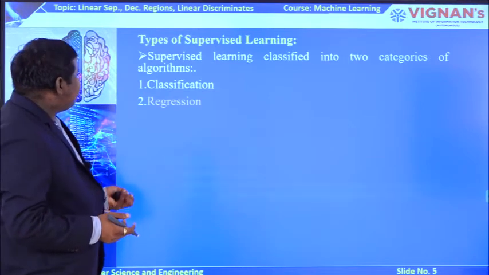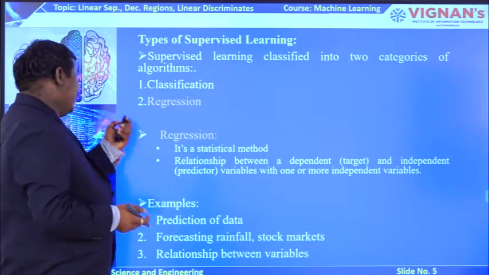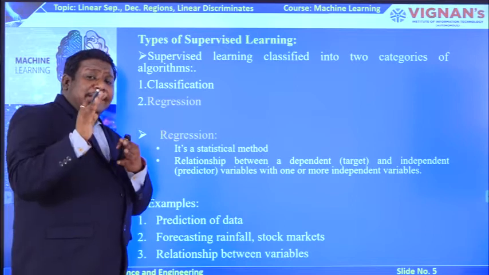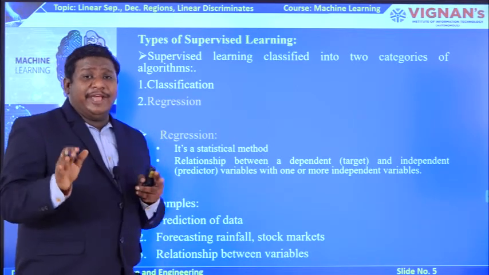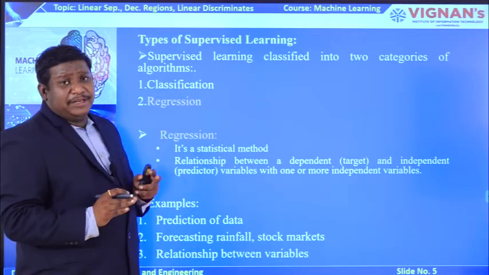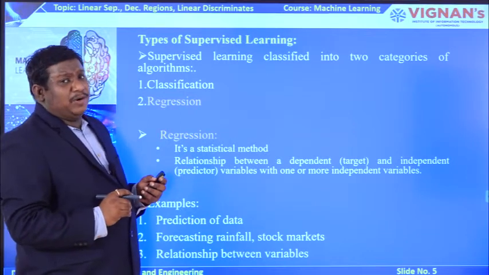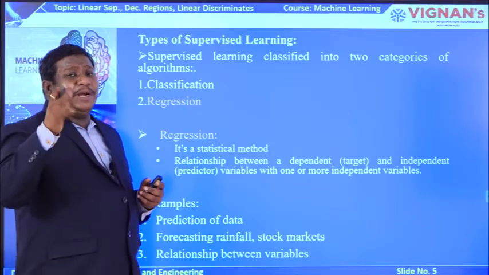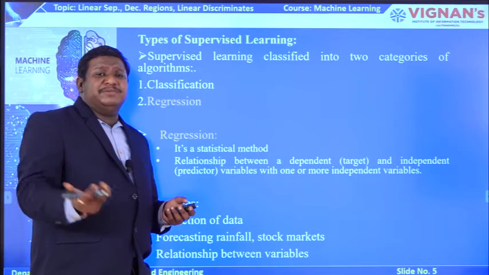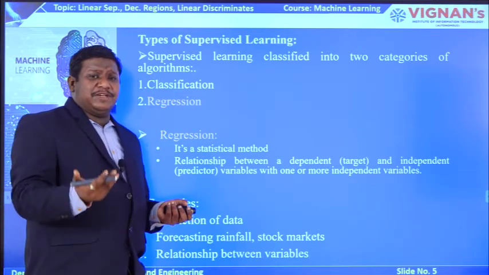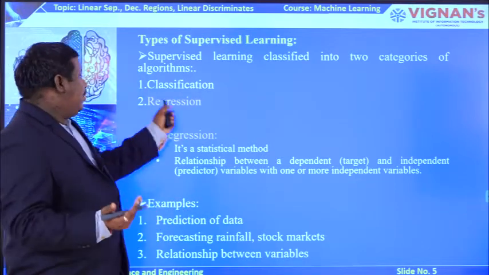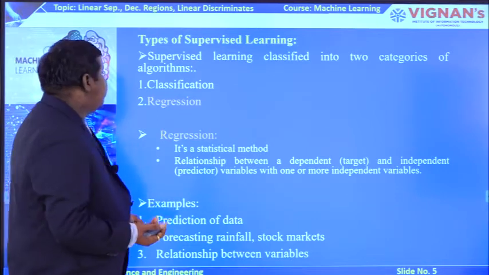Now coming to the second type of supervised learning, that is regression. Regression is a statistical model that gives you the relationship between a dependent variable and an independent variable, where there should be a minimum of one independent variable. That is the major definition of the regression model. Moreover, regression is mainly used to predict or forecast values, such as rainfall prediction, share market prediction, or the price of a product in the market. All such prediction and forecasting examples can use the regression model.